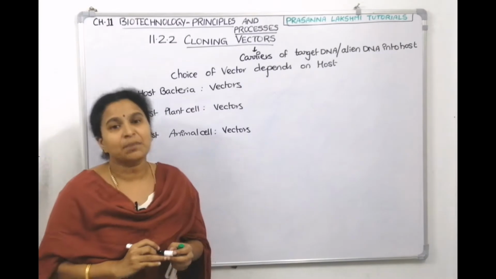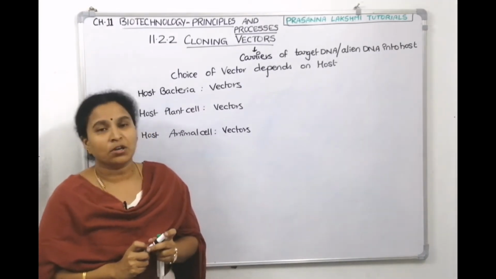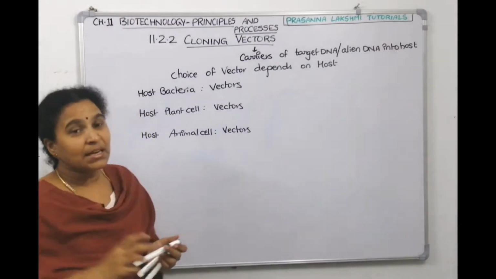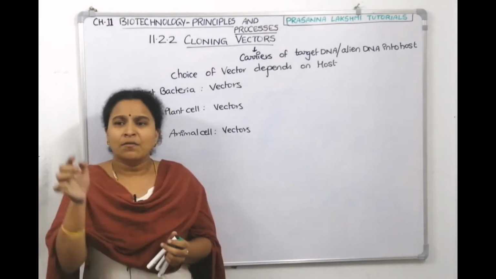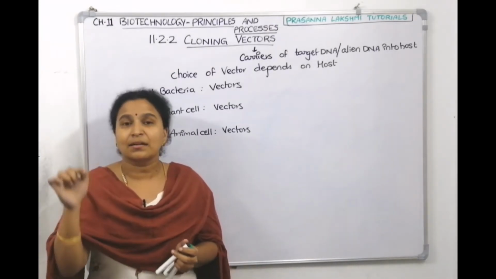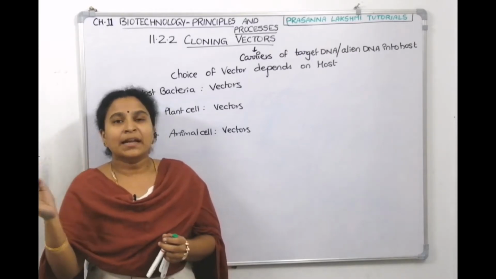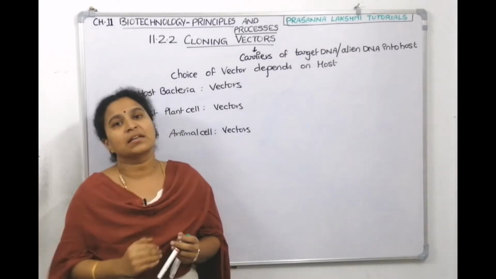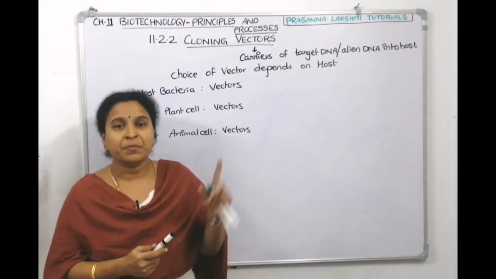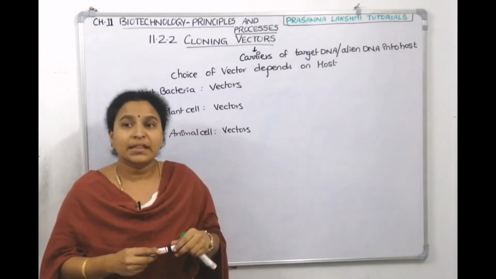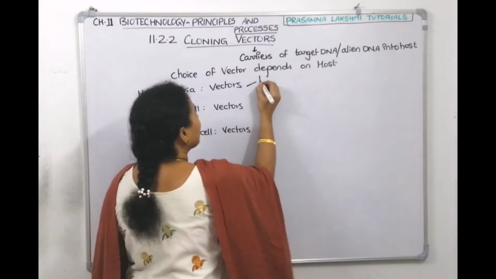If the host is bacteria, almost all bacteria have small ring-like circular double-stranded DNAs which are called plasmids. That plasmid can take our DNA to the bacterial cell by a technique called transformation. So if bacteria is the host, then plasmid can act as a vector.